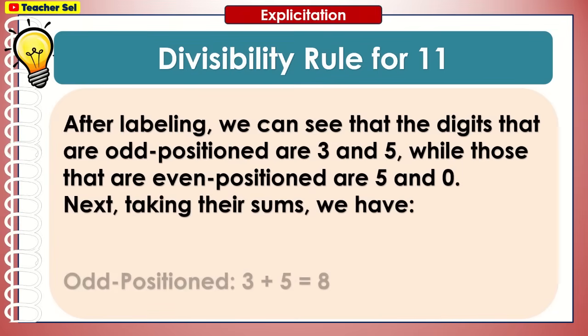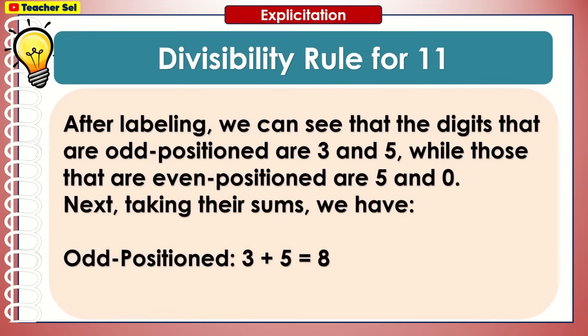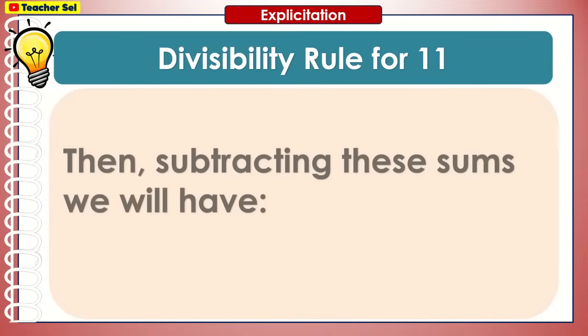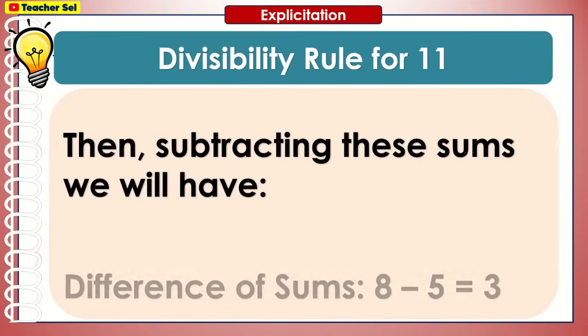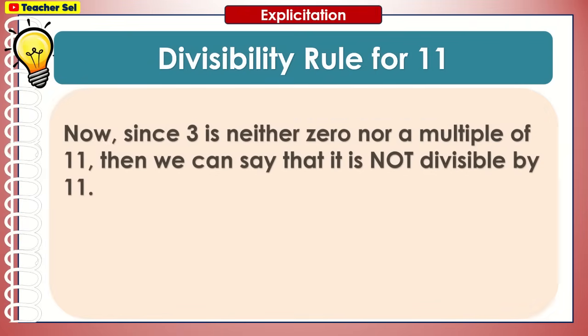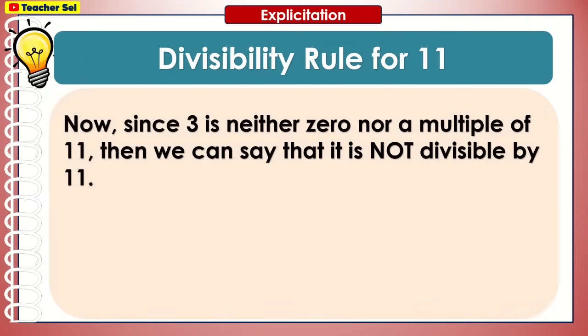Next, taking their sums, we have odd position 3 plus 5 equals 8, even position 5 plus 0 equals 5. Then subtracting these sums, we will have difference of sums 8 minus 5 equals 3. Now, since 3 is neither 0 nor a multiple of 11, then we can say that it is not divisible by 11.